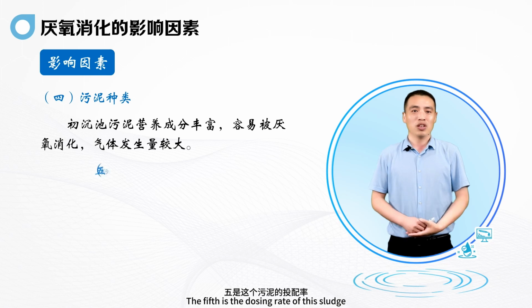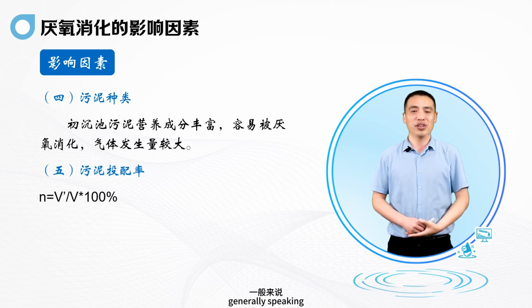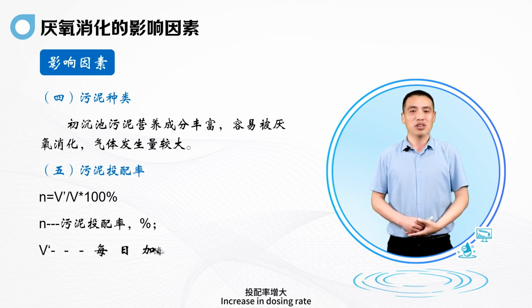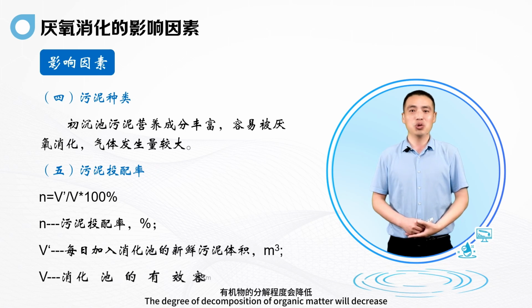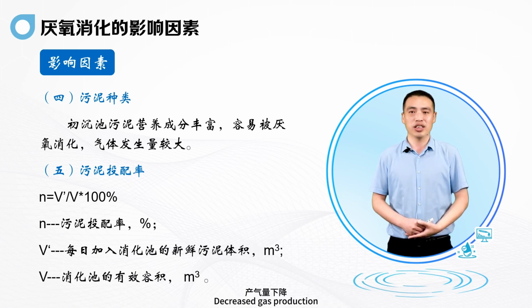The fifth is the dosing rate of the sludge. Generally speaking, when the dosing rate increases, the degree of decomposition of organic matter will decrease and gas production decreases, but the required volume of the digestion tank is small. When the dosing rate decreases, the degree of decomposition of organic matter in sludge is high and gas production increases, but the required volume of the digestion tank is large, so infrastructure costs are high.